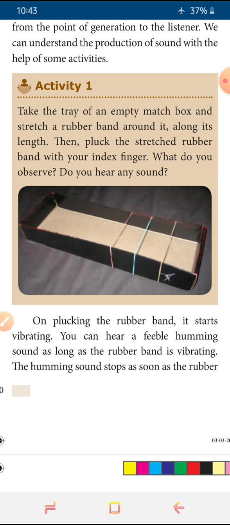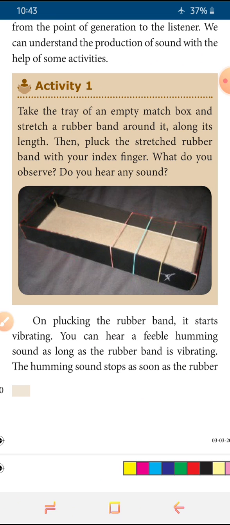So after some time this vibration stops, because the rubber band stops vibrating, then we can't hear the humming sound. So it confirms the sound is produced by vibrating particles. You can see such kind of vibrations in stringed musical instruments such as guitar and sitar also. The same thing is happening.